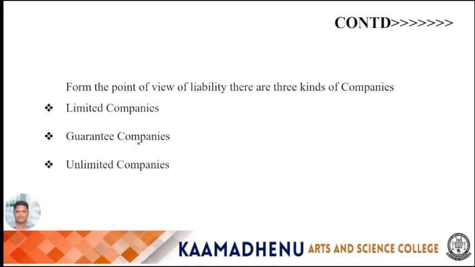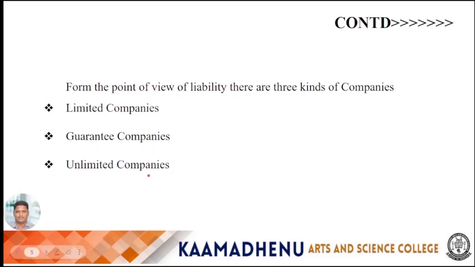Then the second one is guarantee companies. The liability of the member of such companies is limited to the amount he has undertaken to contribute to the assets of the company. The guaranteed amount is limited to the fixed sum which is specified in the memorandum. It's called guarantee companies.